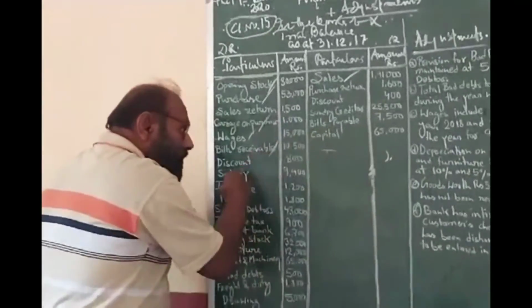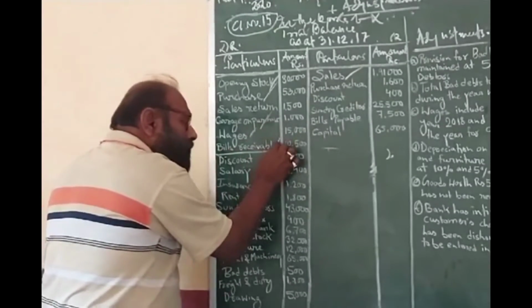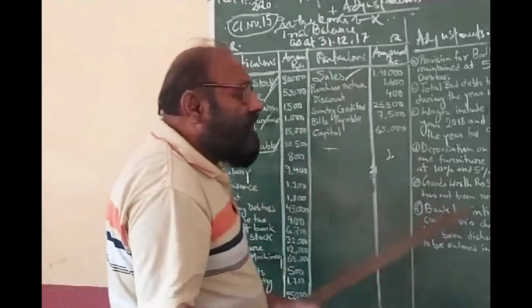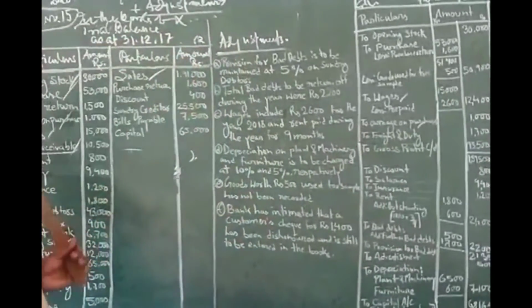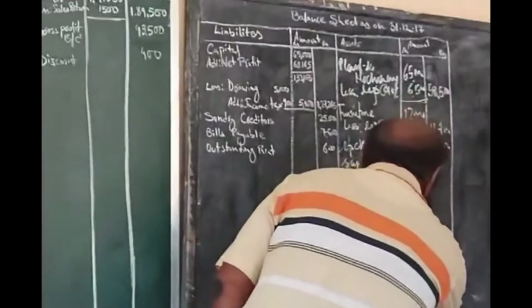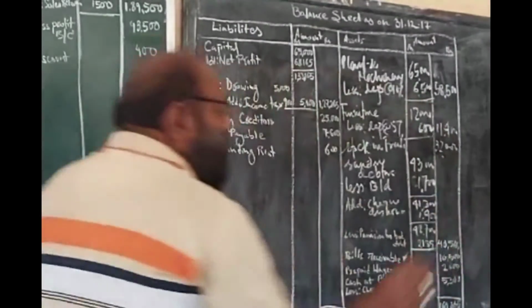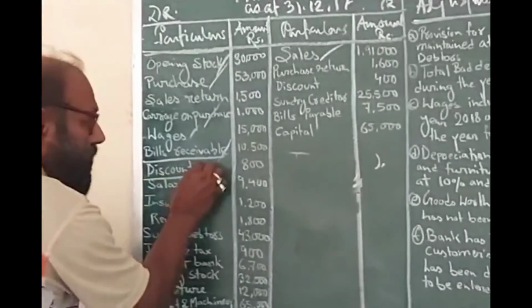Now bill receivable. Bill receivable is an asset. Take it into account. It will be discussed later on, but for the time being, just bear it in mind. Bill receivable is an asset, and it will go in the asset side of the balance sheet. You see, it has got its place over here, in the asset side of the balance sheet. Okay, fine. Now discount. Discount is a financial loss.